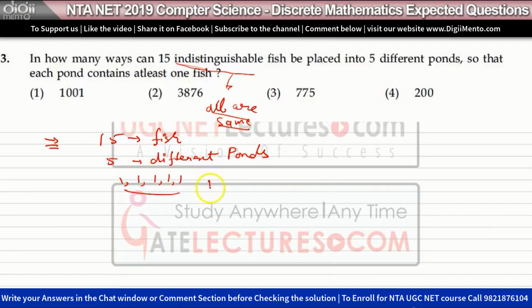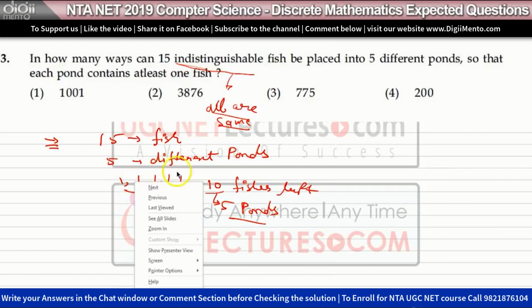Now you have 10 fish left and 5 ponds. Okay, so you can put all in the same pond, or you can put in many ways. Now every pond contains at least one fish. Now you can put either all remaining fish into one pond, or you can distribute them between these 5 ponds, but the condition was at least one fish in each pond. So in how many ways can you do this?